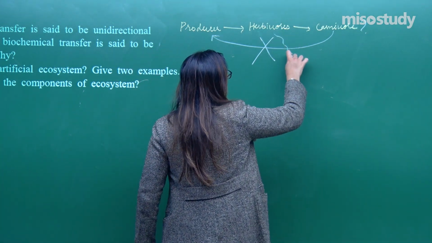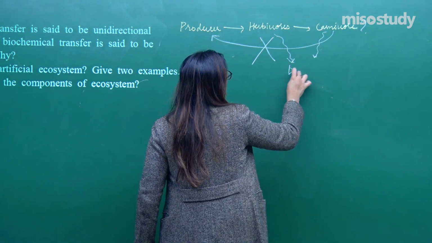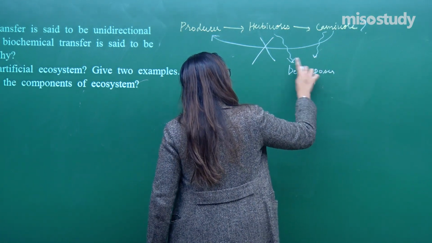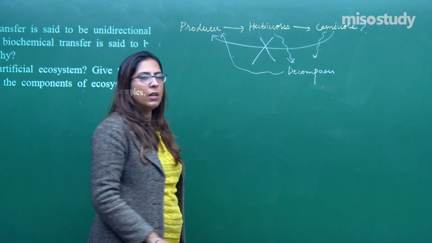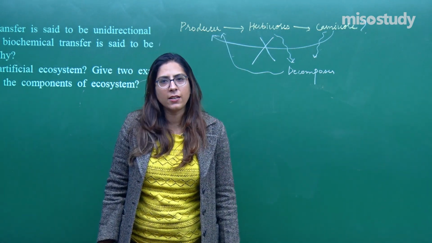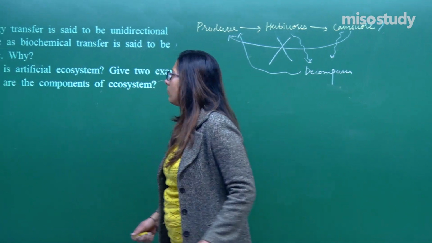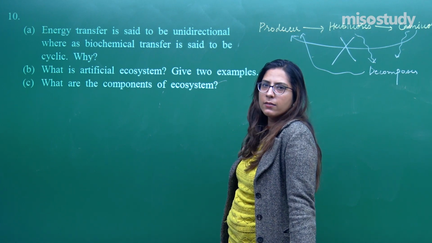Actually, whenever these herbivores and carnivores die, they are decomposed by the decomposers. When they are decomposed, they release nutrients which are taken up by the producers. They follow this path. That is why we always say the flow of energy is unidirectional. On the contrary, the biochemical transfer is said to be cyclic.